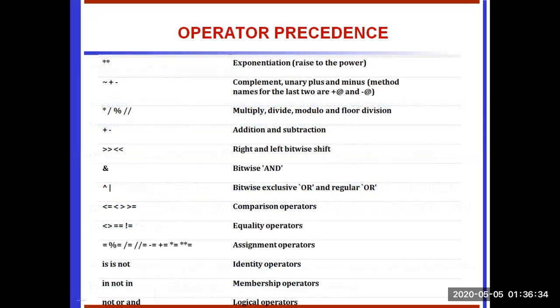In the operator precedence table, the brackets have the highest precedence, then exponential, then complement, plus and unary minus, arithmetic operators, addition and subtraction, bitwise operators, then bitwise AND, then bitwise XOR and regular OR, then comparison operators, then assignment operators, and finally identity, membership, and logical operators. This is the hierarchy of precedence of operators. The top of the table has higher precedence, the bottom has lower precedence.